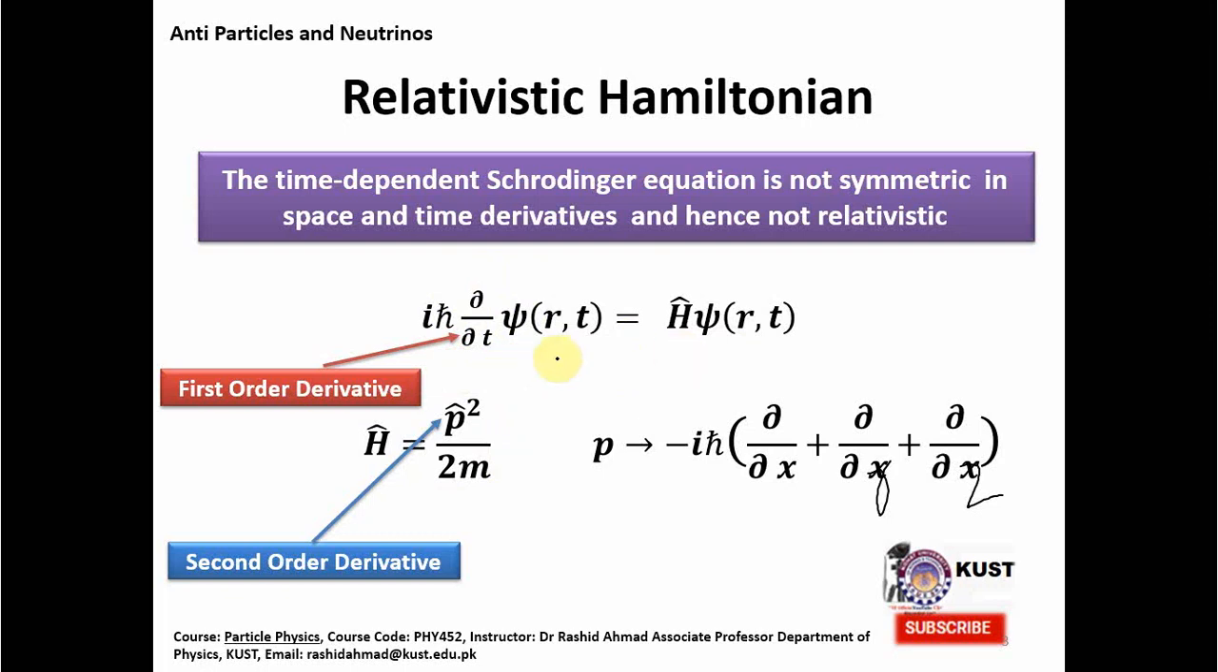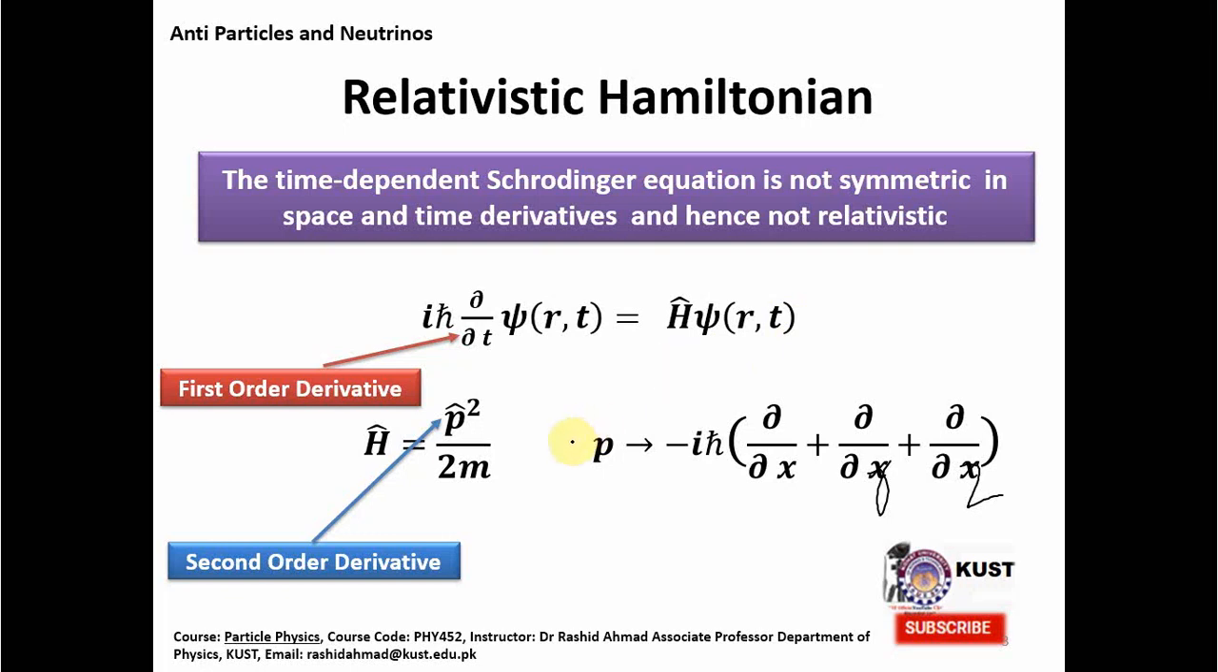So that was the problem: the fundamental equation of quantum mechanics, the Schrödinger equation, is a non-relativistic equation. So the task was to make it relativistic, or to make it obey the special theory of relativity. Now from here you can guess that we can do it in 2 ways.